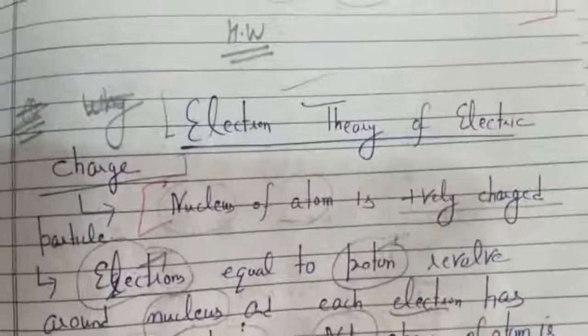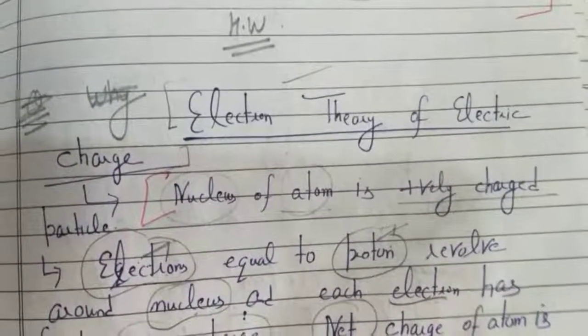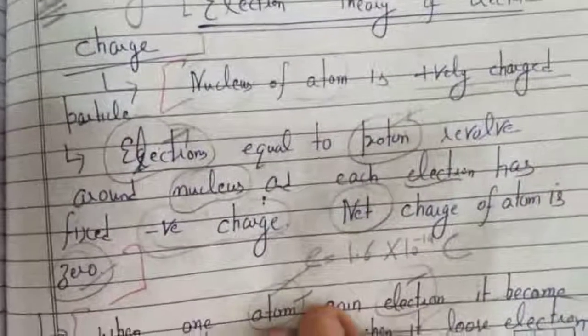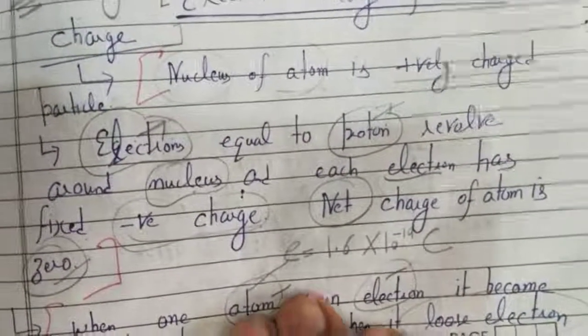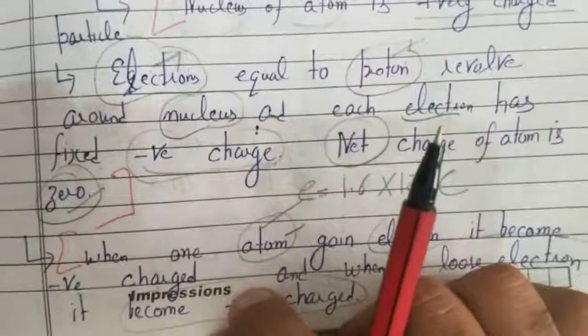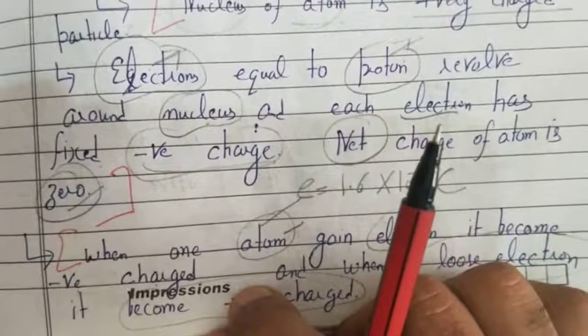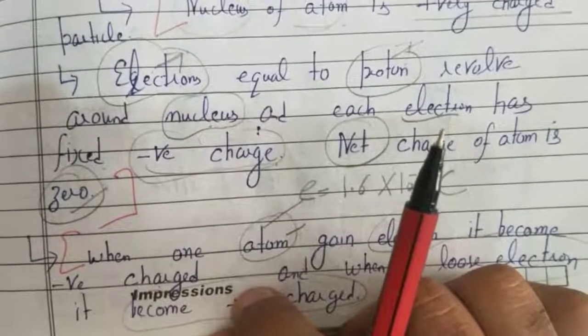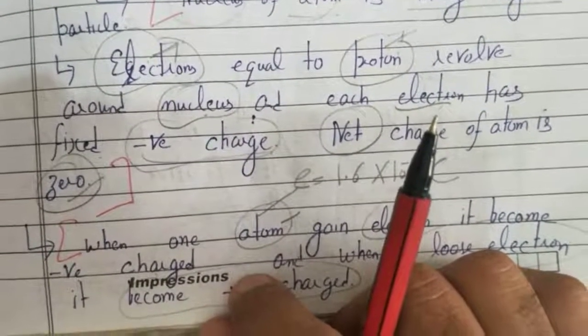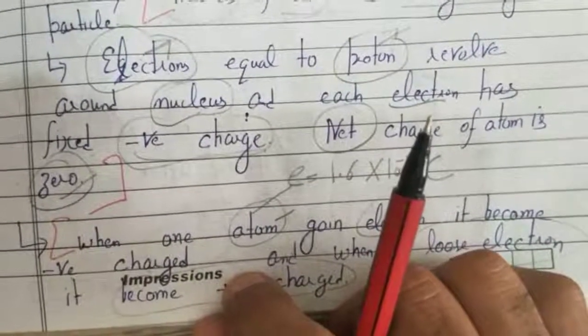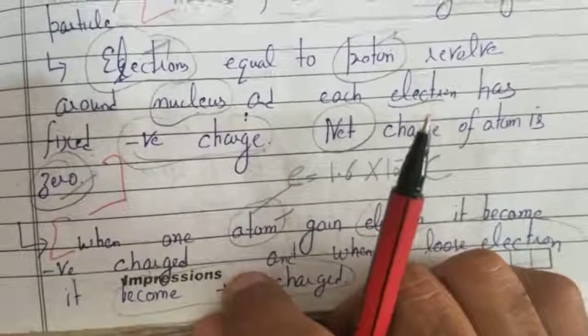So next topic is electron theory of electric charge. So what is electron theory? It says the nucleus of an atom is positively charged. Electrons revolve around the nucleus and they are equal to the number of protons. Electrons are negatively charged and protons are positively charged. But the net charge on an atom is 0 because the number of electrons is equal to the number of protons.